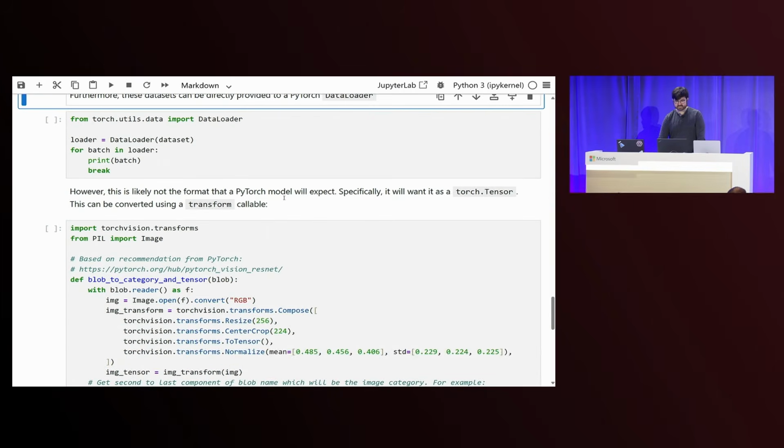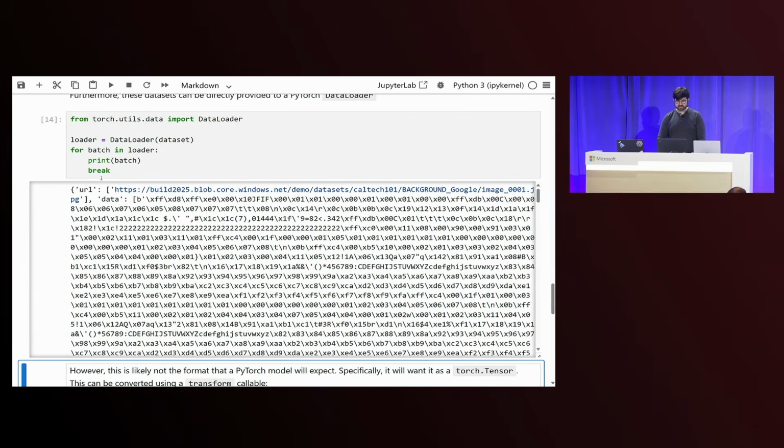And now that we have the data set instantiated, we can then provide it to a data loader. We're going to be using all the defaults the data loader provides, such as batching, batch size. And when you run it, you can see that it's basically the same. The only difference is that the values are encapsulated lists. This is because we're using a batch size of 1. If we want more values in this list, we increase the batch size.